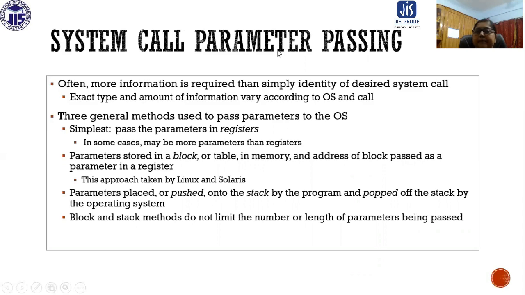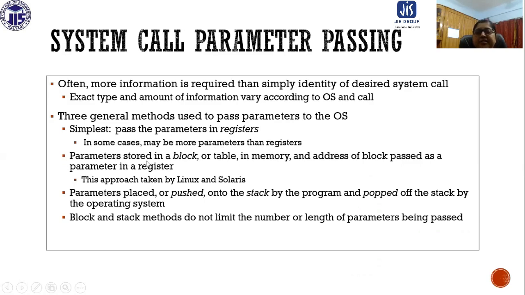Now, system call parameter passing. In the previous example, no parameter passing was done. So now we are going to discuss system calls with parameter passing. Often more information is required than simply the identity of the desired system call. The exact type and amount of information vary according to the operating system and the call. So three general methods are there for passing parameters to the operating system. The simplest method is to pass the parameters in registers. In some cases, there may be more parameters than registers, so in that case it cannot work.